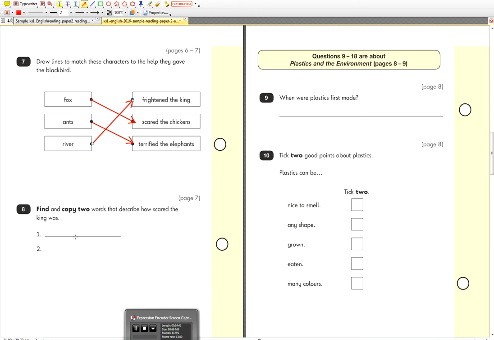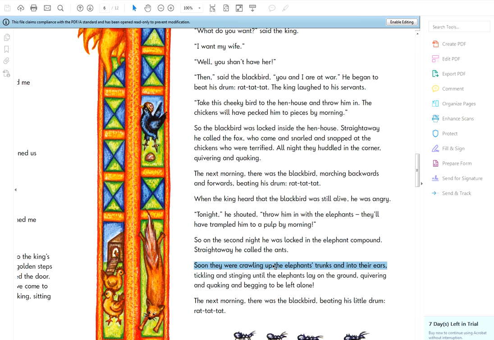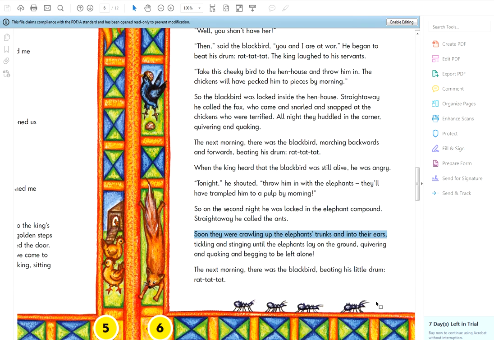Got them? Yeah. Find and copy 2 words that describe how scared the king was. So let's have a look if you can find out where this shows how scared the king was.